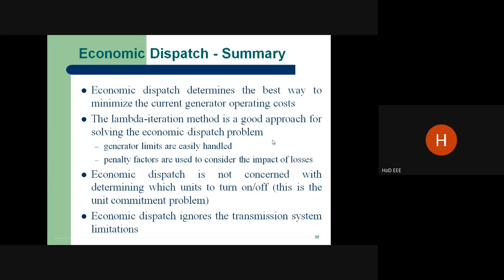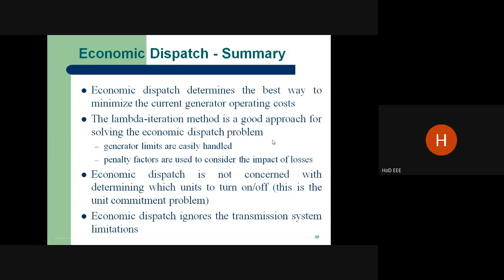So the summary of the economic dispatch: number one, the best way to minimize the current generator operating cost. Number two, the lambda iteration method is also a good approach for solving the economic dispatch problem. We can also consider the generator limits and the penalty factor for the economic load dispatch. And the economic load dispatch is not concerned with determining which unit to turn on and turn off, because which unit is to turn on or off comes under the unit commitment problem.